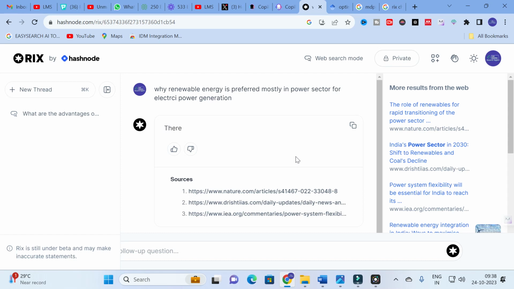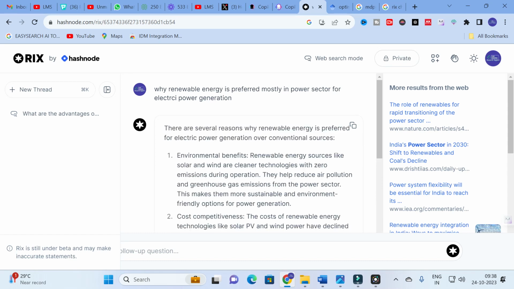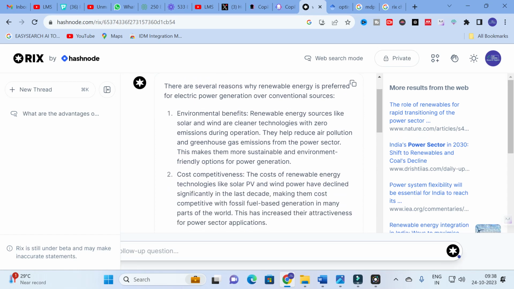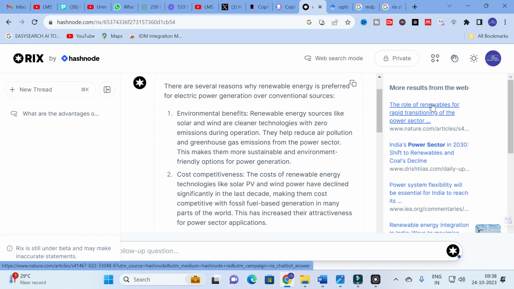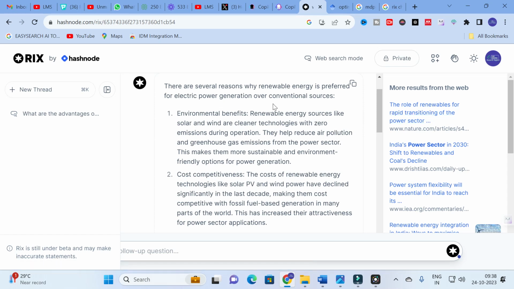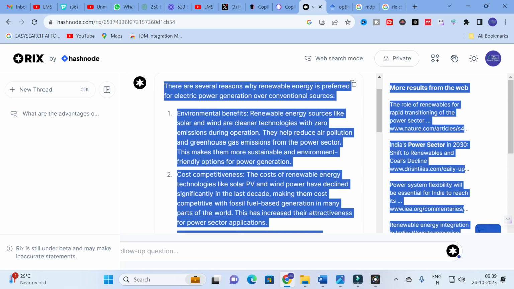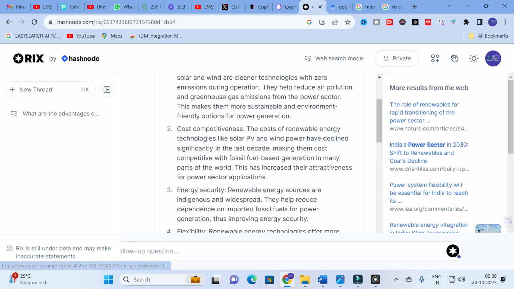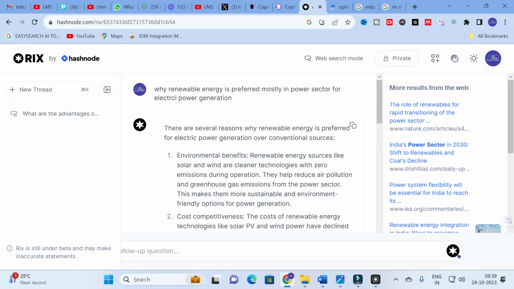It will analyze the different sources available for the prompt you have given. That is an important unique thing here. Instead of you searching through blogs, it will search two or three blogs or more. Here you can see the different topics related to the prompt, and more results from the web. You can click a link and analyze that particular link better. Here it generates generalized content, a comprehensive statement answering your question, by analyzing all the different sources available on the web.